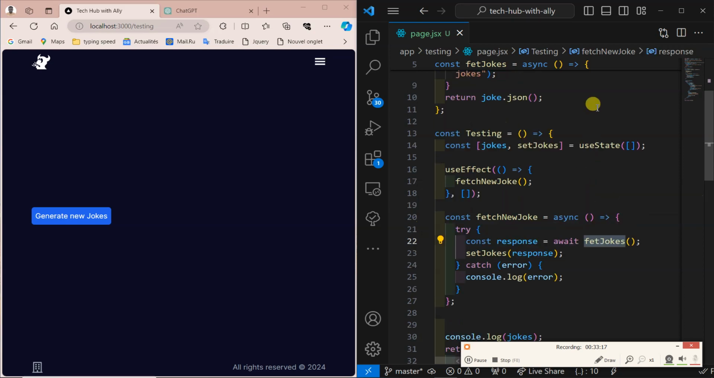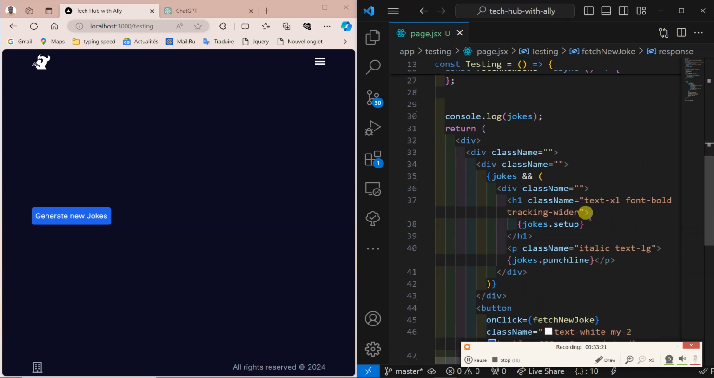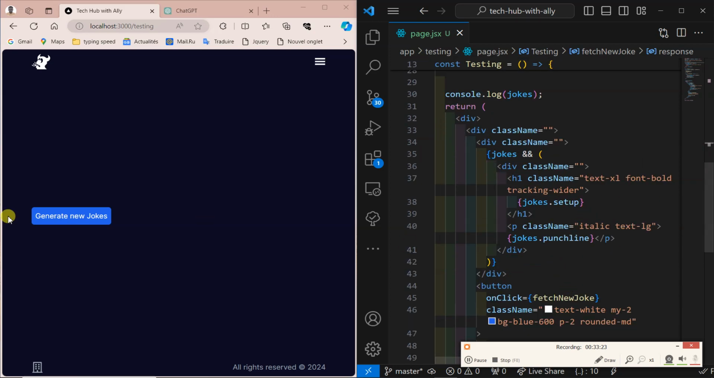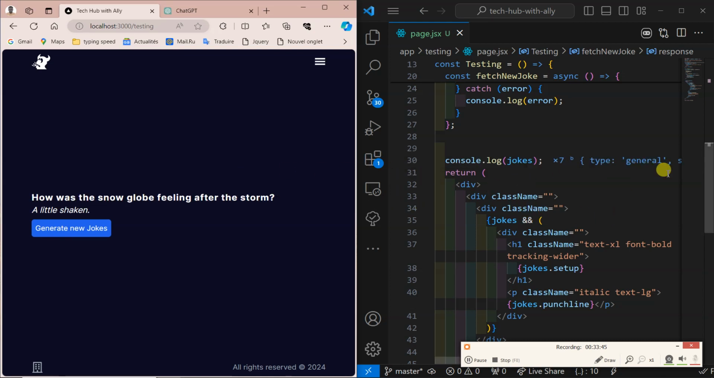Then the fetch jokes is likely to come from up here. Very good. And like this we are ready to click and see what's coming up. So let's go and make refreshing here. It's loading but empty, you can see.